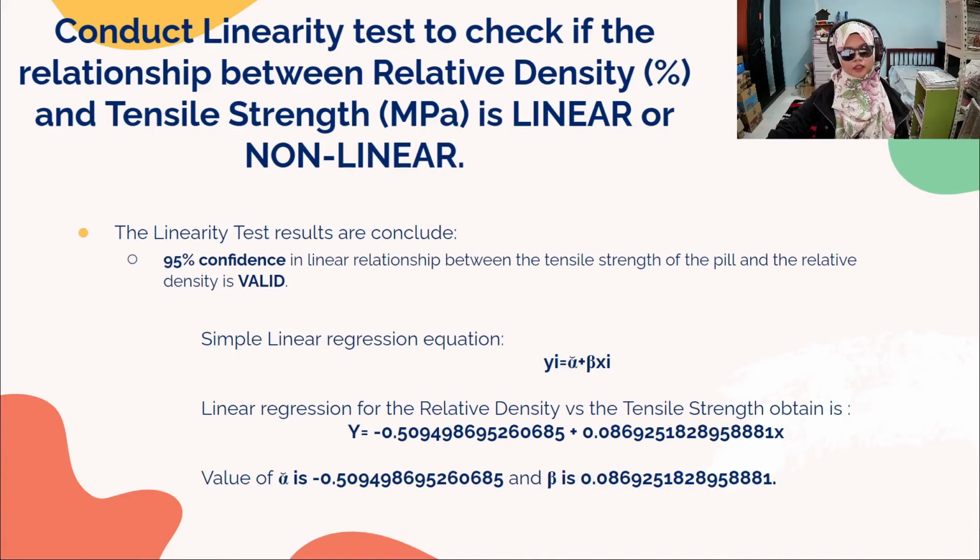The linear regression for the relative density versus the tensile strength that we obtain is y equal to negative 0.509498695260685 plus 0.069251828958881x. For the value of alpha, we take 4 decimal places, which is negative 0.5095, and beta is 0.0693.